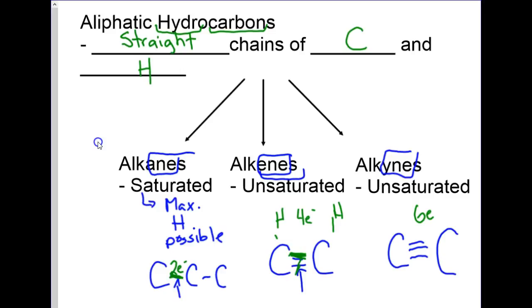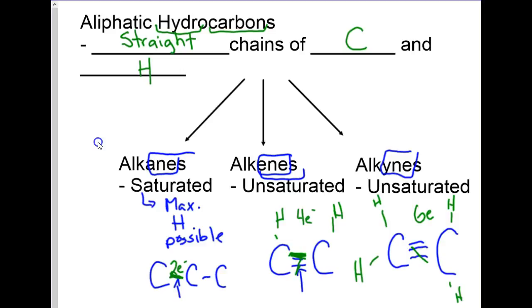Here, I can break this triple bond and add hydrogens and make an alkane. So, if a structure contains the maximum number of hydrogen possible, it is called a saturated structure.